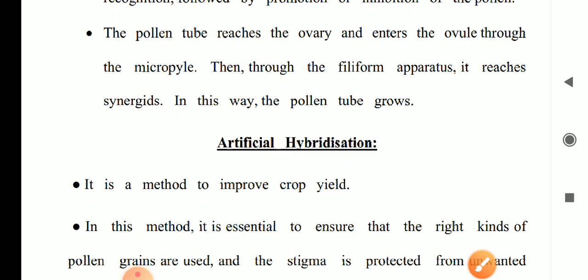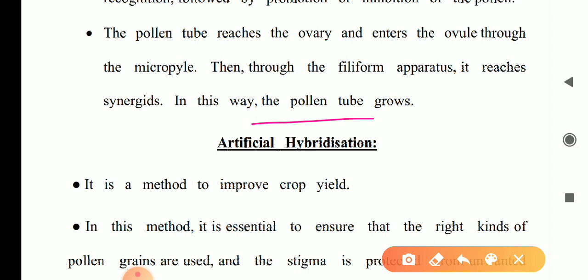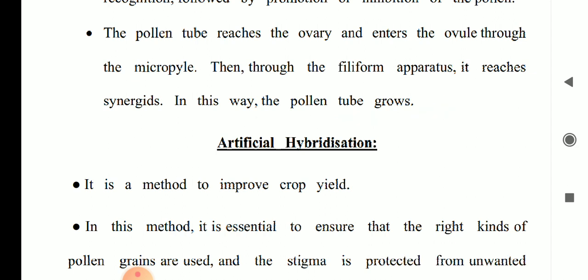The pollen tube reaches the ovary and enters the ovule through the micropyle. Then through the filiform apparatus it reaches the synergids. In this way the pollen tube grows. This is the whole process of pollen-pistil interaction.